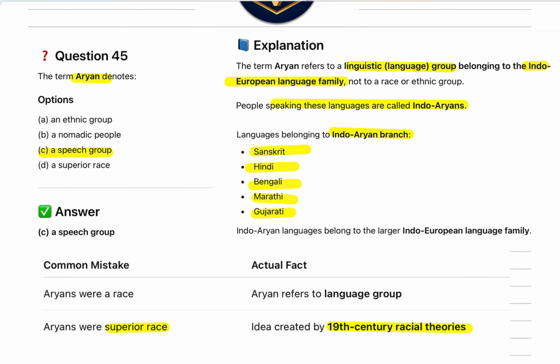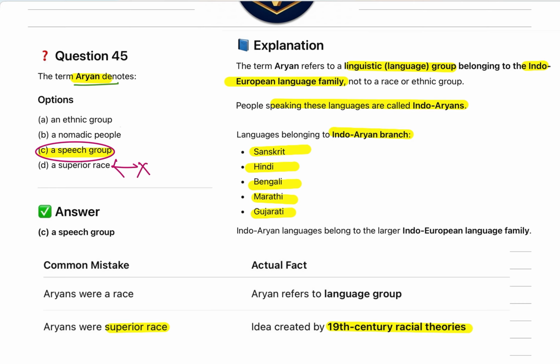Okay, so the first question says, the term Aryan refers to dash. When we look into Aryans, they are a speech group, which we consider as a superior race, which was a 19th century theory propagated by some Europeans, which is not wrong.